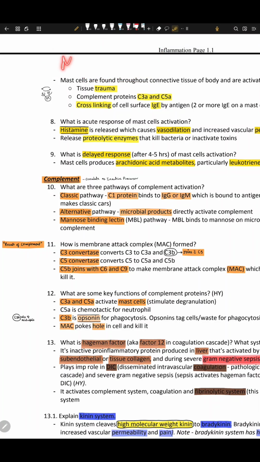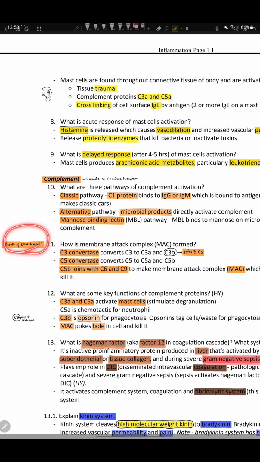And the mannose binding pathway is when mannose sugar is present on the organism. You need to have mannose sugar on the organism. If the organism lacks mannose sugar, then this mannose pathway will not occur. So that is the mannose binding lectin pathway.